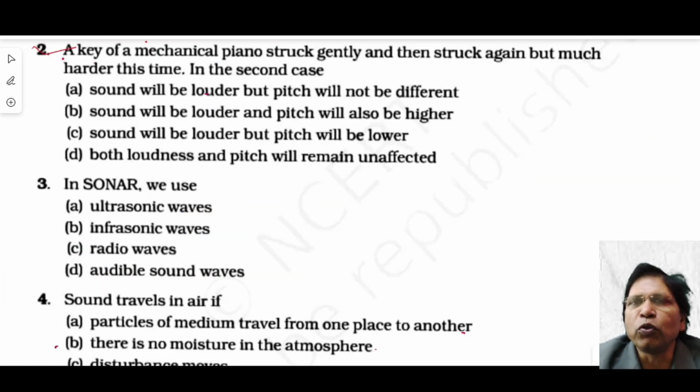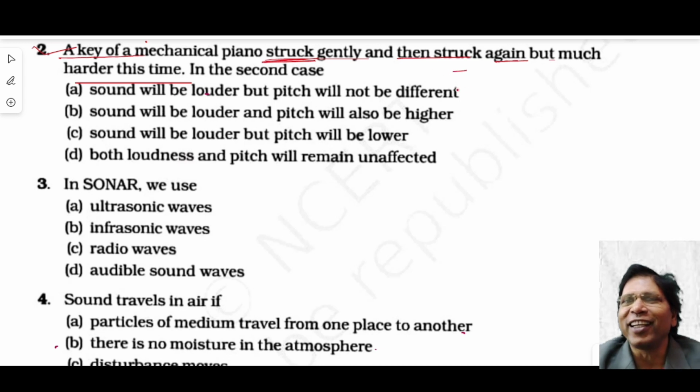Now question number two, a key of a mechanical piano is struck gently, that is, the intensity of sound becomes less, and then struck again, but much harder. Harder strike means intensity of sound increases. So in the second case, sound will be louder, but pitch will not be different, because for a given key, the frequency remains the same. So this option is correct.